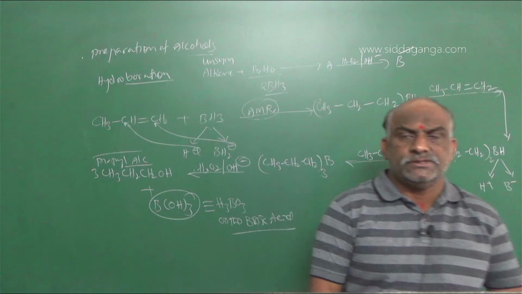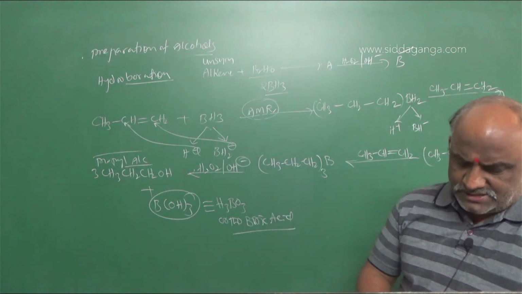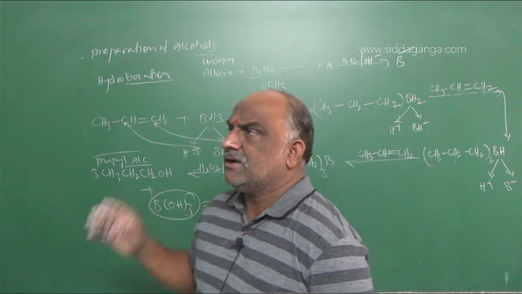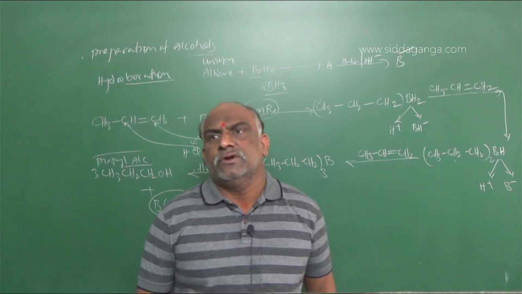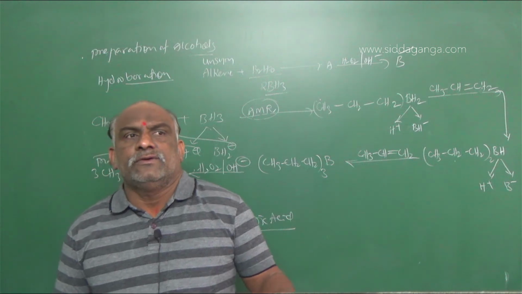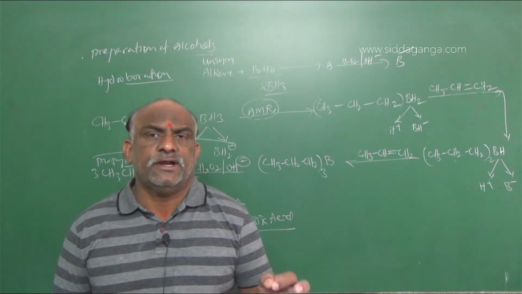Clear, my dear students? So this is the process. This is a systematic process according to your NCERT, but this much time is not used for the conclusion. So what is the conclusion?